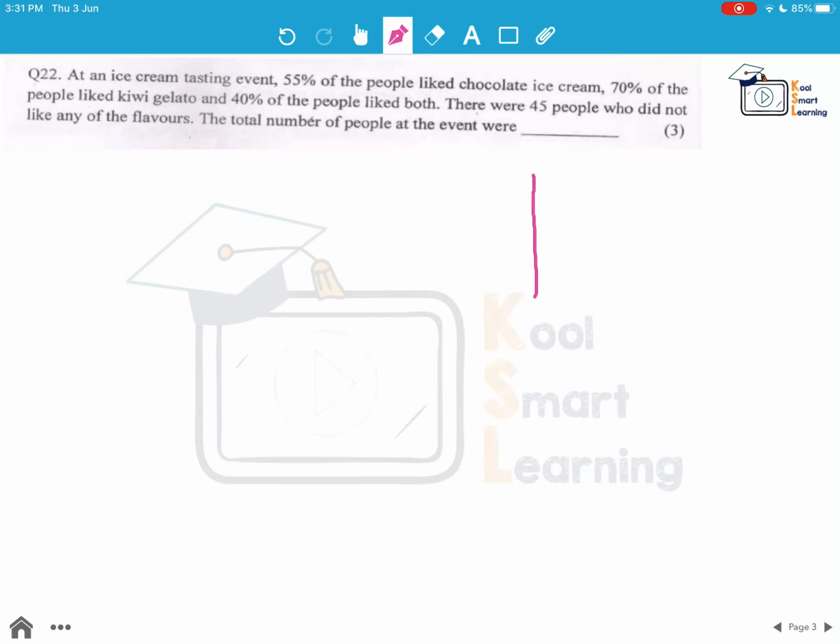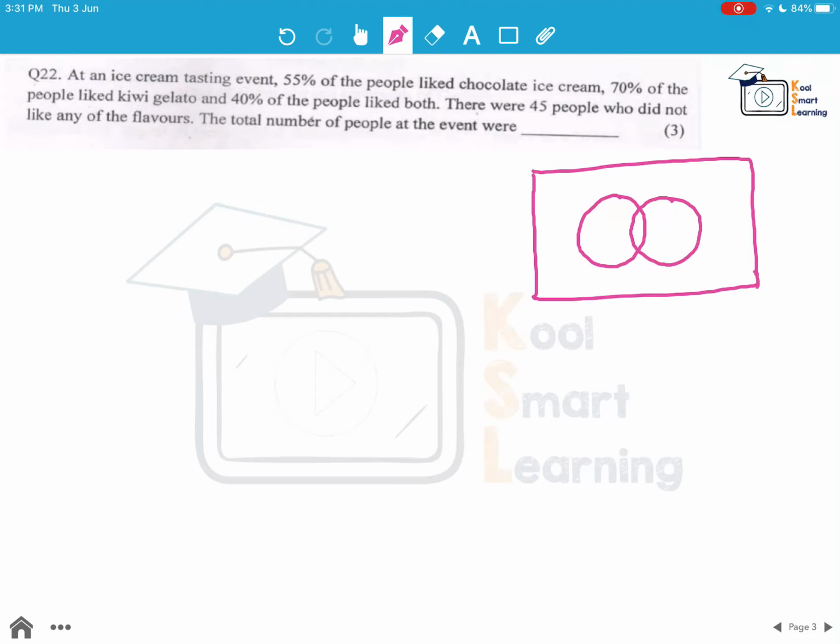So let's make a box. This box is the total number of people at the event. So let's draw one circle, which is the number of people who like the chocolate ice cream. And then this is another circle with people who liked the kiwi gelato.